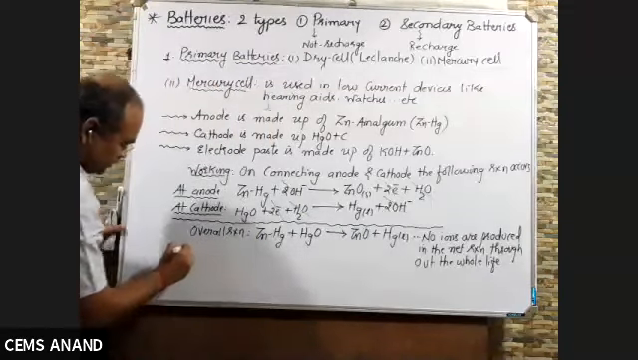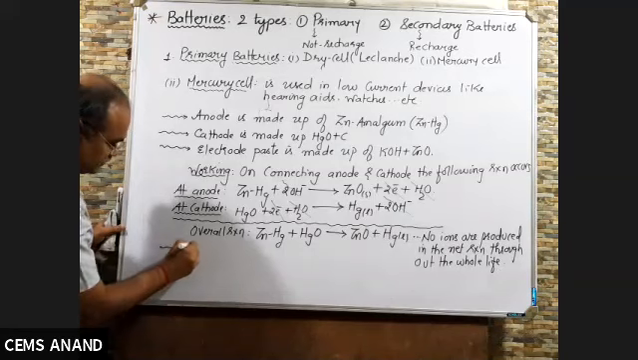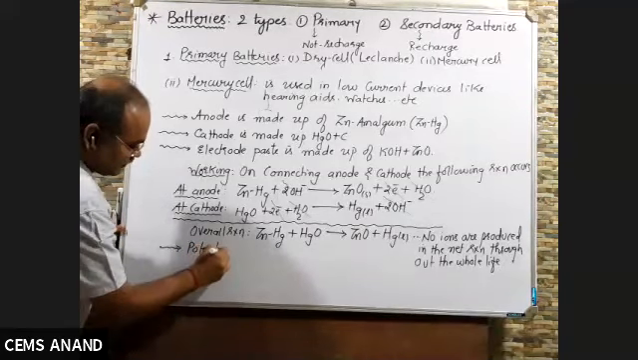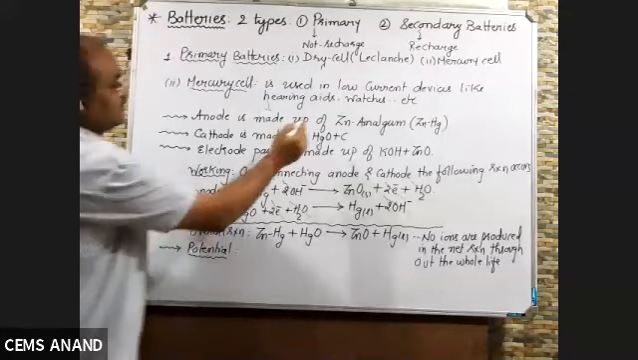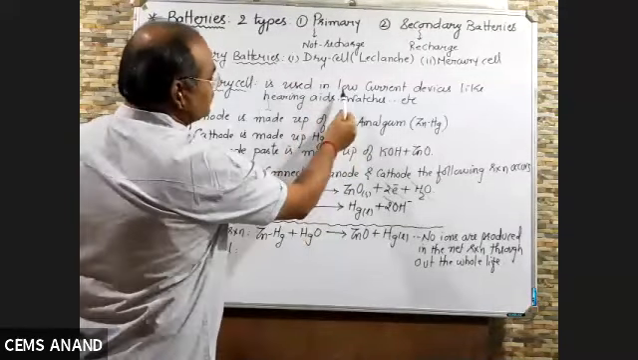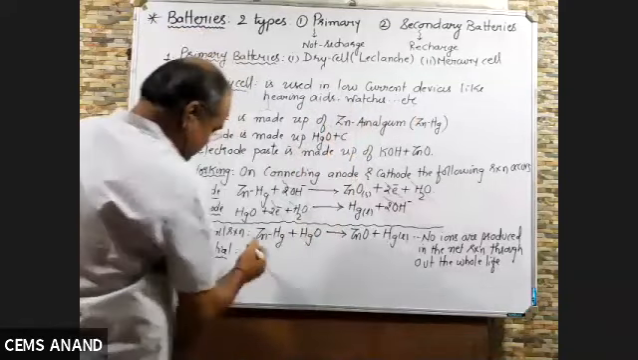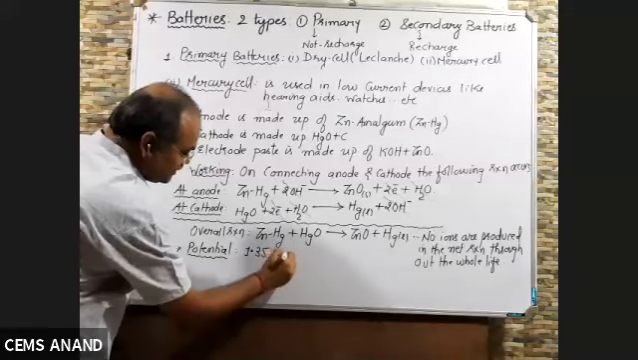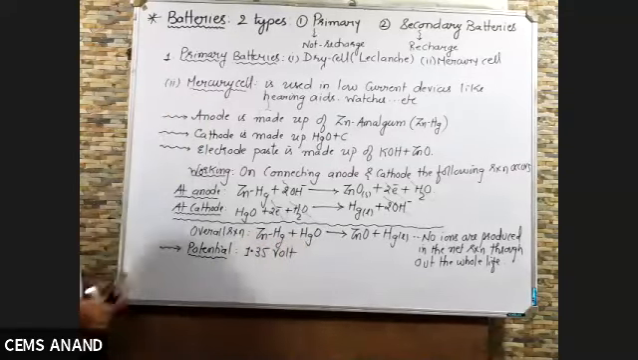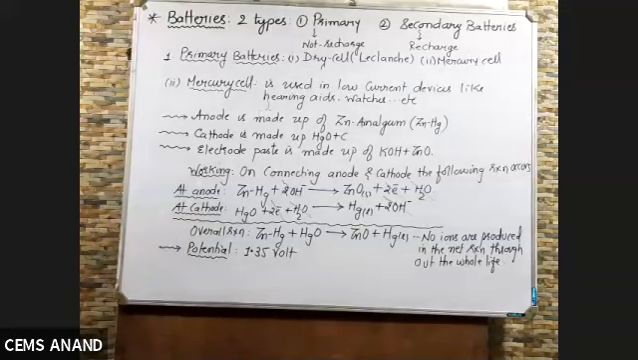And potential of the cell. What is the potential of the cell? I have written here in the beginning that it is used in low current devices. So the potential of the cell is 1.35 volt. So you can take a screenshot. Done, sir. Okay.